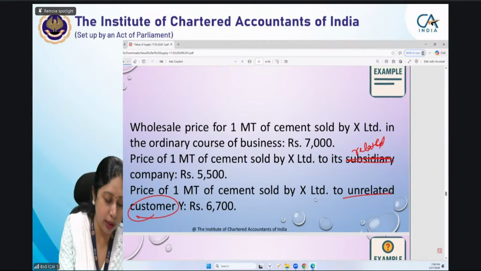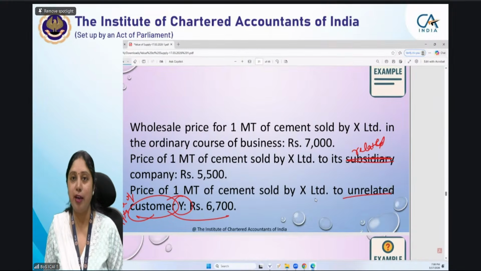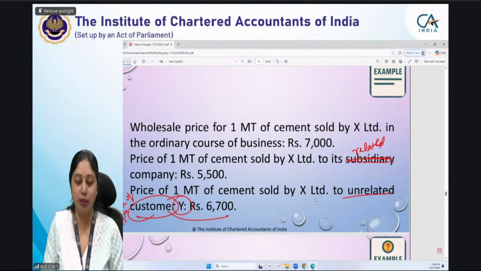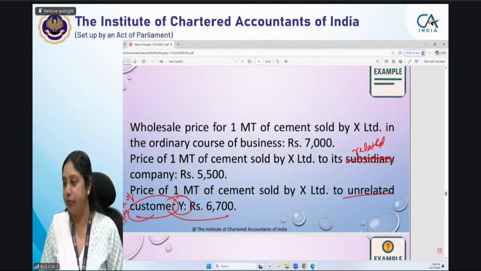So I'm asking not the transaction value, I will say value of supply of this particular transaction which I have made to an unrelated customer. Y, जो सेल मैंने Y कस्टमर को की है उसकी वैल्यू क्या होगी. उस प्रोडक्ट को मैं जब रिलेटेड कस्टमर को देती हूँ, रिलेटेड कंपनी को, I sell it at 5500. So Tanu, I want your answer to be changed now.